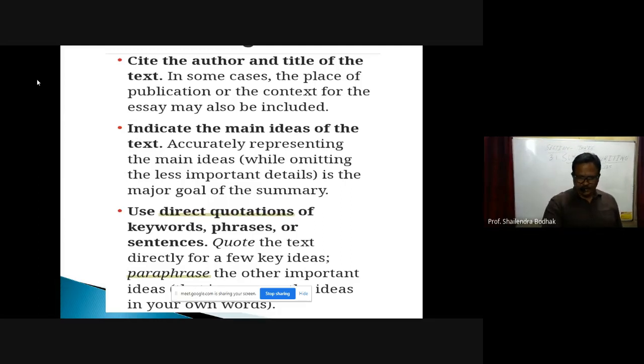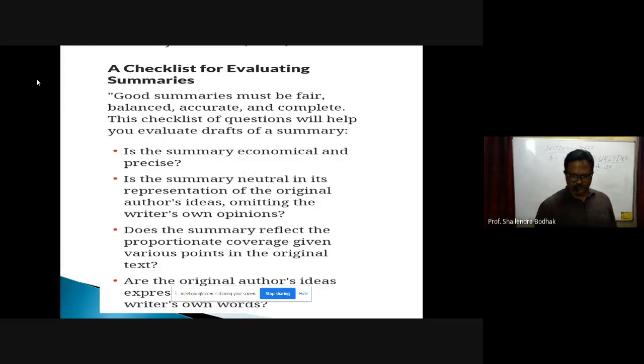Then use direct quotations of keywords, phrases, or sentences. Now quote the text directly for a few ideas. So some ideas can be written directly and some can be paraphrased in your own words. Then a checklist for evaluating a summary.